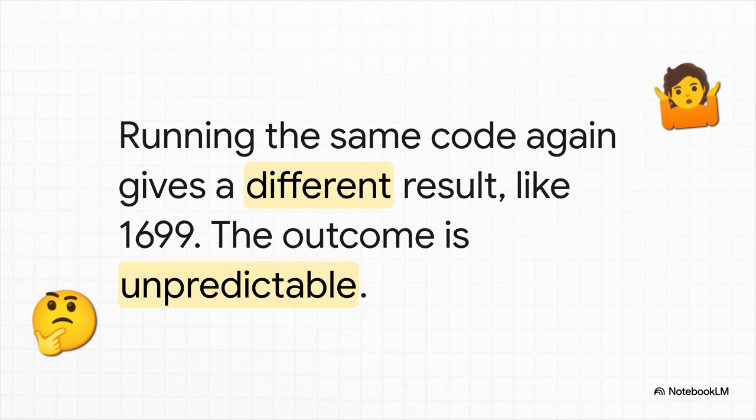Okay, but here's where it gets really weird. We run the exact same code again, and this time we get 1699. What? Run it a third time, you get another totally different number. So the problem isn't just that it's wrong, it's that it's randomly wrong. It's completely unpredictable. What in the world is going on?